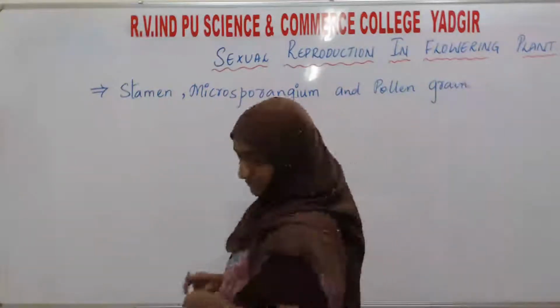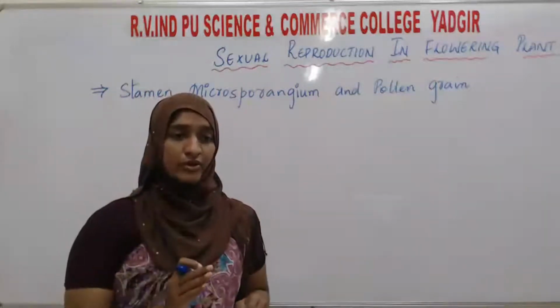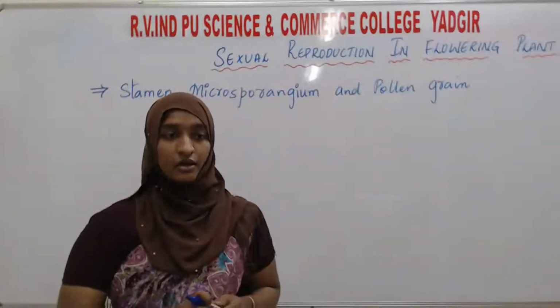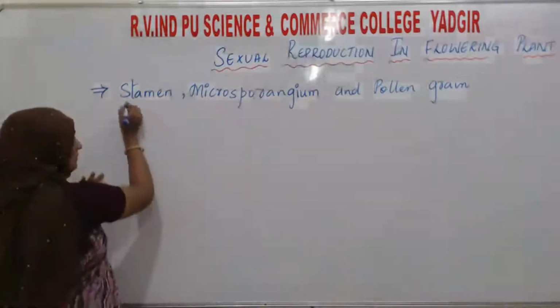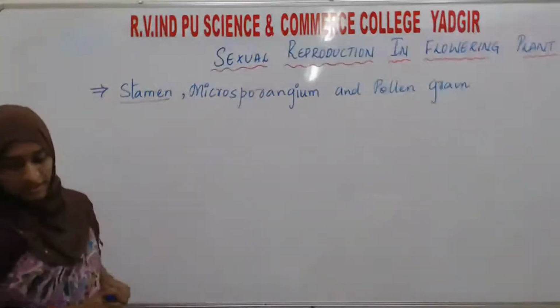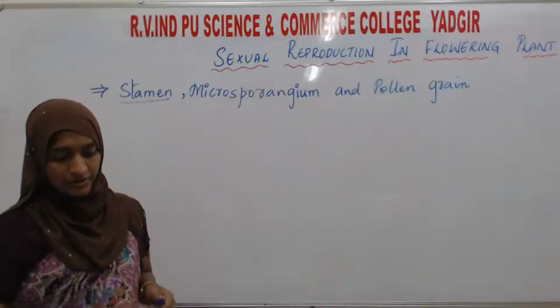So next we have to study about these three things: stamen, microsporangium, and one more, the pollen grain. First we will go for the stamen. This is the stamen. As I already told you, the stamen is the male reproductive part.